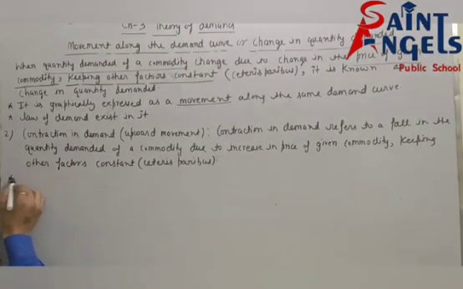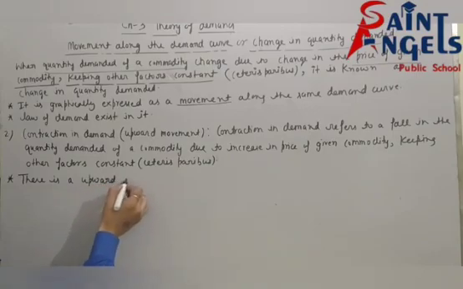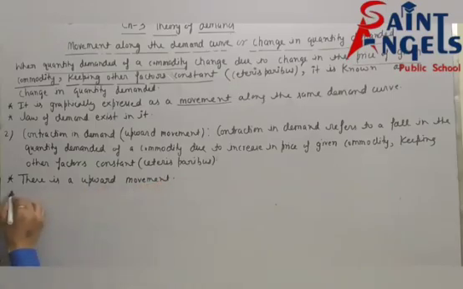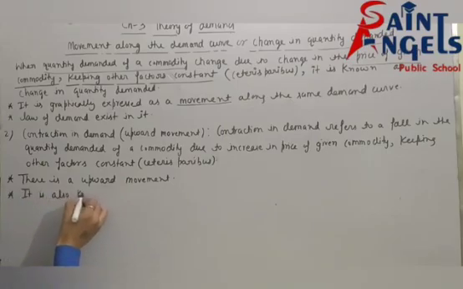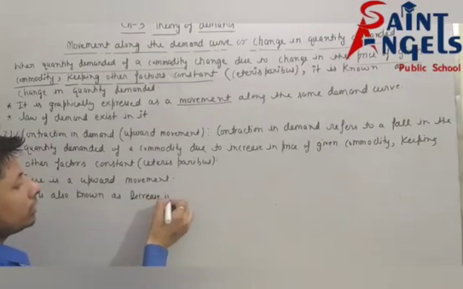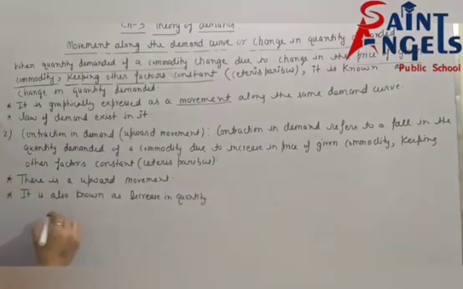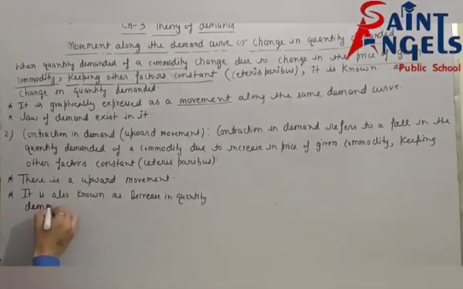See, there is an upward movement. Second, it is also known as decrease in quantity demanded.